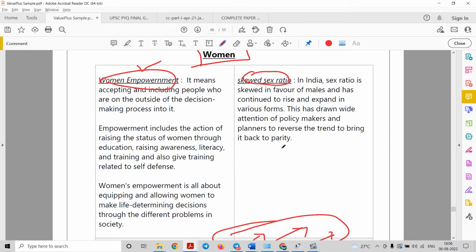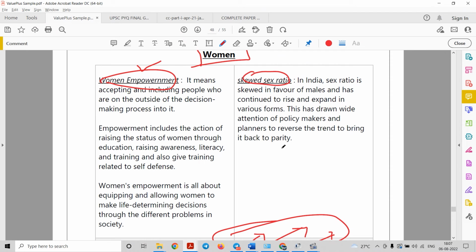We know that in the exam there is a competition of space, time, and quality. Suppose you are writing a particular answer and you are left with only 5 minutes. This is the scenario for most of the mains candidates. Suppose you are left with only 5 minutes and you have to write one or two questions. Now the ideal time for writing a question, for example for a 10 marker, is around 7 minutes, and for a 15 marker it is around 11 minutes.